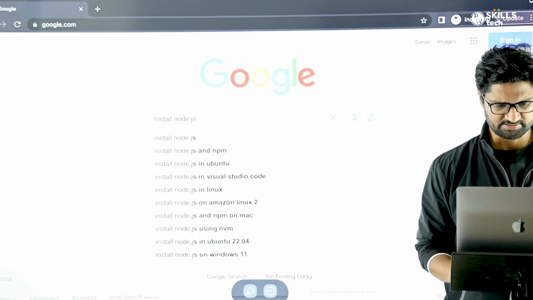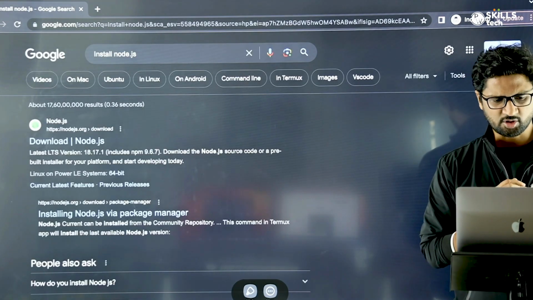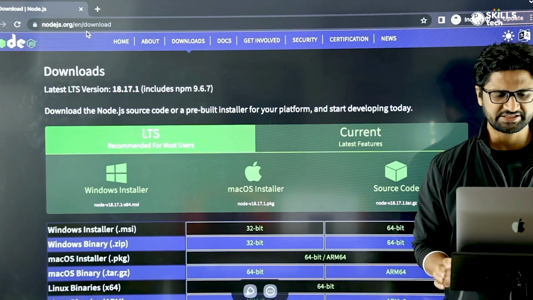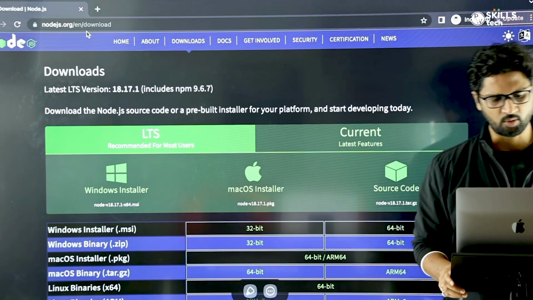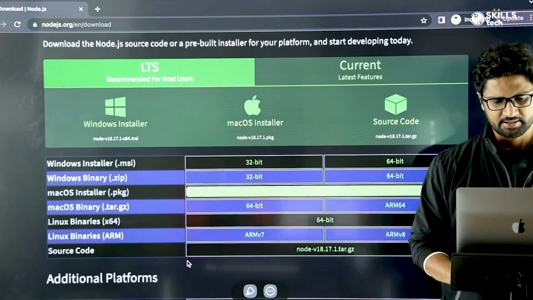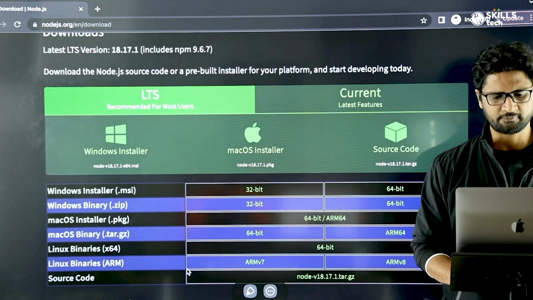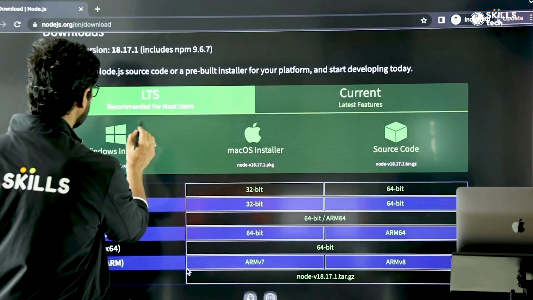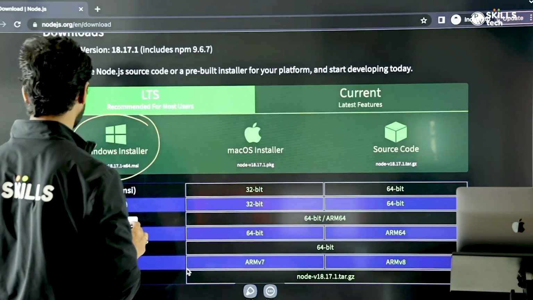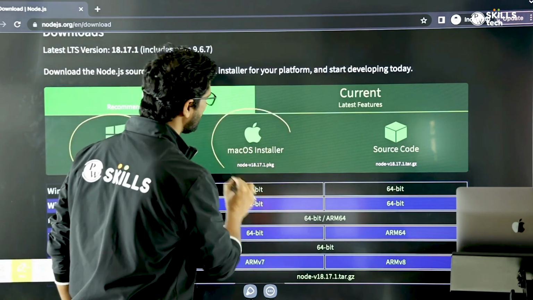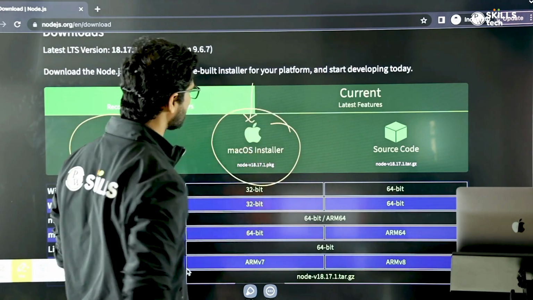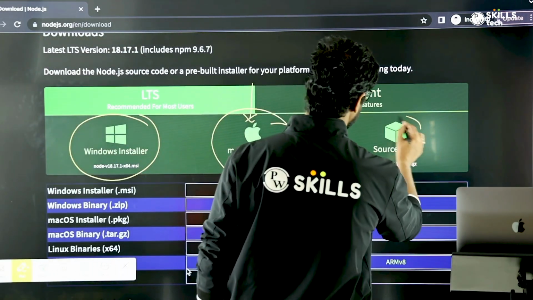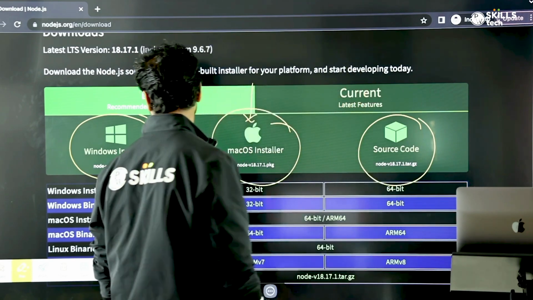As simple as it could be, right? When I click on install Node.js, the first website that comes up is nodejs.org/en/download. As you can see here, there are different options that you have. Depending on whether you have Windows, you have the option for Windows. If you have a Mac, you can make use of that; I'm right now executing everything on my Mac machine. If you have something else, for example a Linux-based system, you can make use of that as well.